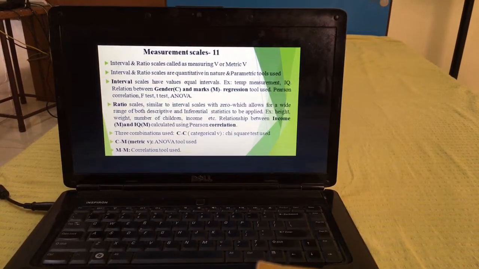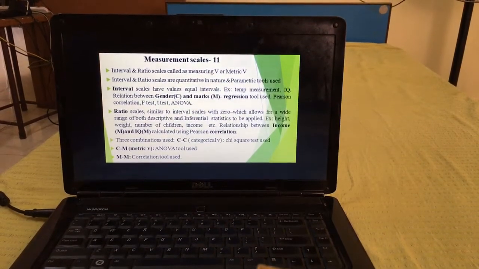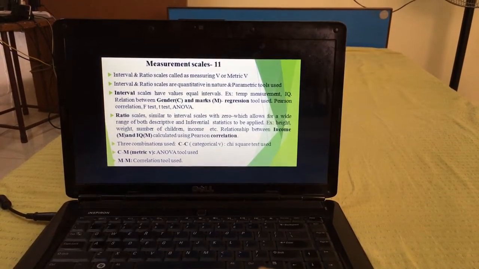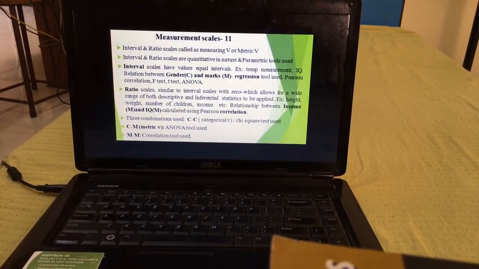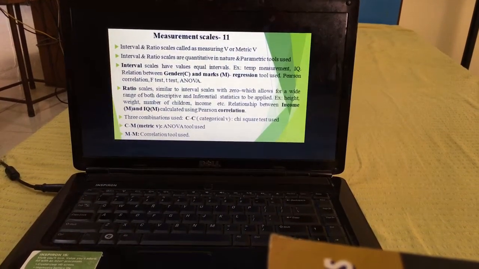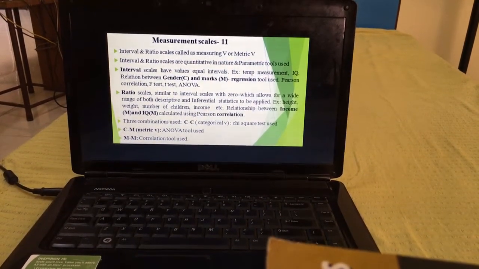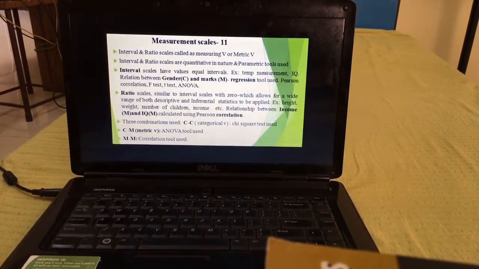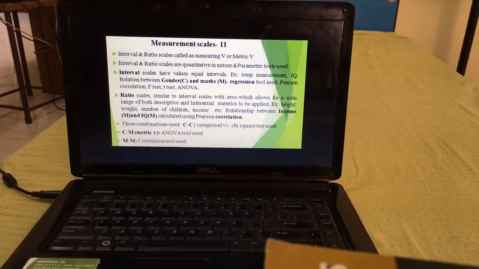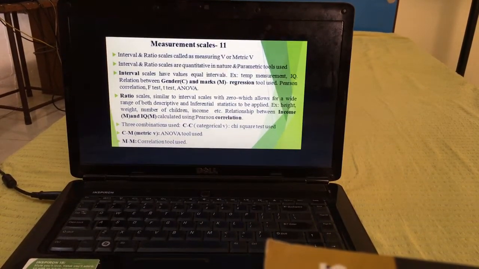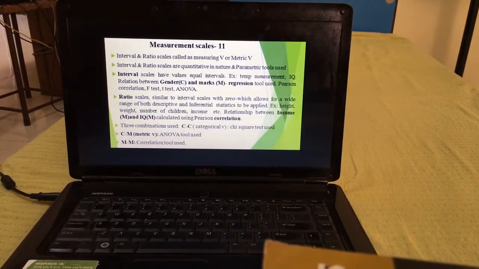And then come ratio scales. This is similar to interval, only difference is it starts with 0. Here we can apply both descriptive and inferential statistics. Example, height, weight, number of children in a family, income, etc. Income I am not giving in the category here, please remember. I just ask what your income is, and they will give the income. Relationship between the income, which is metric variable, and IQ, intelligence quotient, which is metric, means we are using Pearson correlation here.